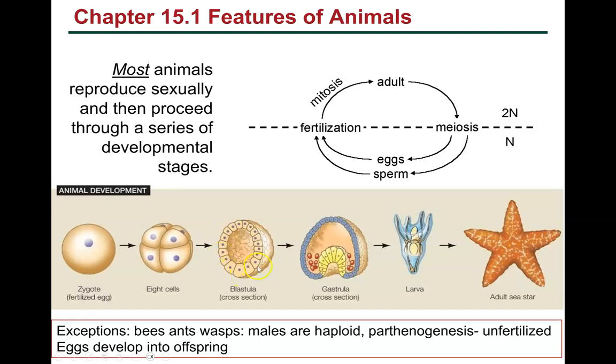Then we get this blastula stage and then a gastrula stage. I am not testing you on those, they are not in your study guide. But then you get a larva and then you get an adult sea star. We're going to talk about radial versus bilateral symmetry pretty soon, but I just want to show you that an early stage of the sea star is bilateral.